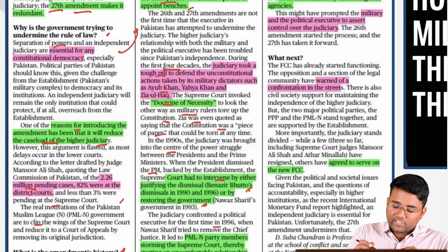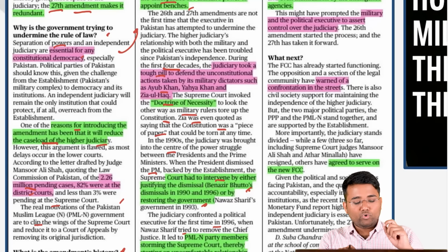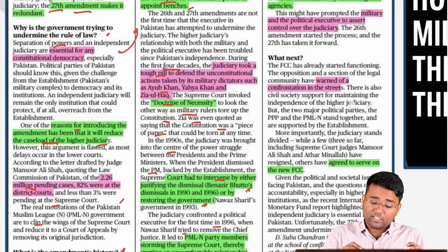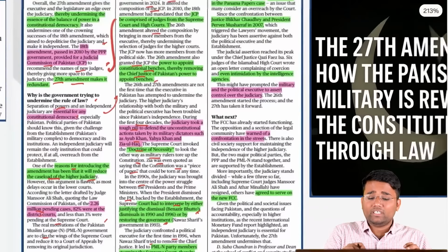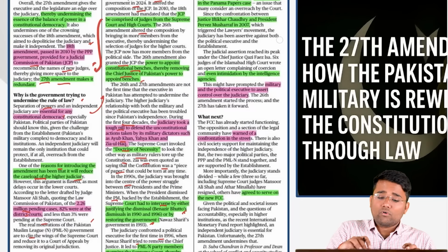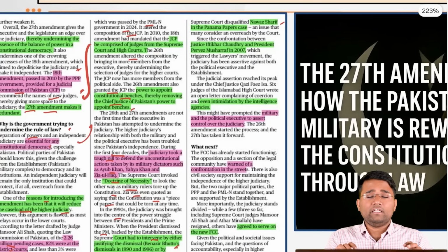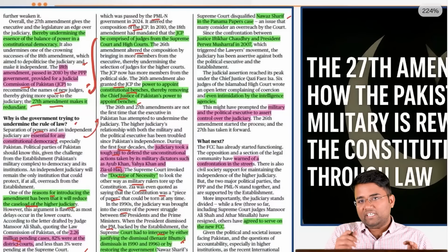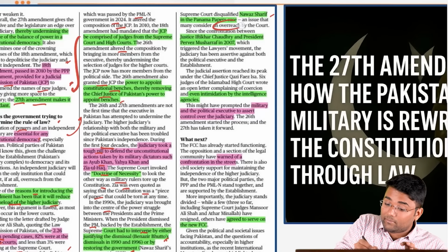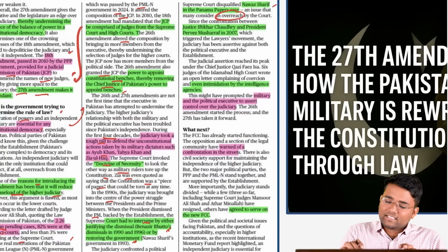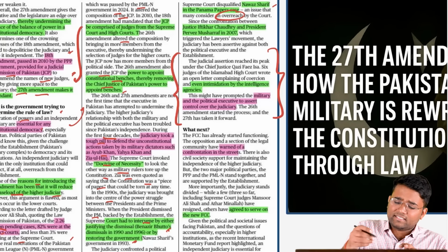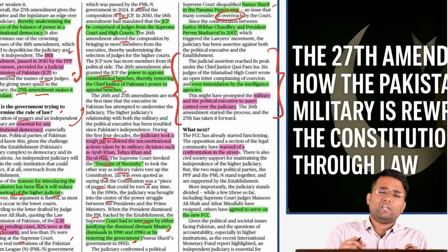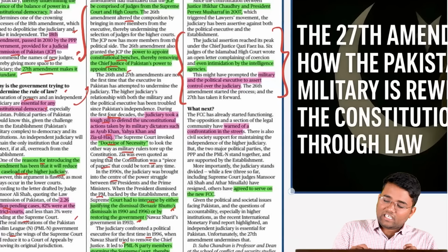Also, they confronted each other for the first time in 1996 when Nawaz Sharif tried to remove the Chief Justice, and that led to party members of Nawaz Sharif storming the Supreme Court, which further deteriorated the relationship. Then, after Nawaz Sharif's name came up in the Panama Papers, the Supreme Court again disqualified him from contesting elections. That was considered by some as judicial overreach. And there were various other allegations from judges about the involvement of intelligence officers for intimidation, etc.